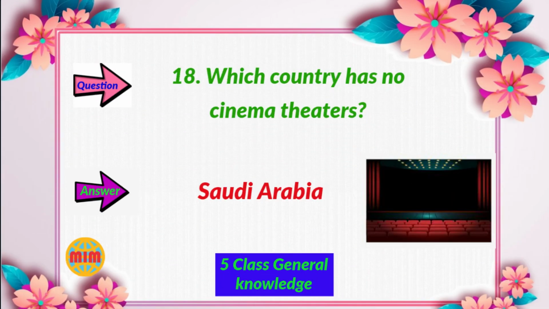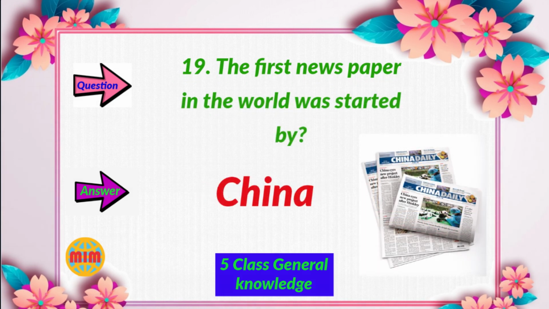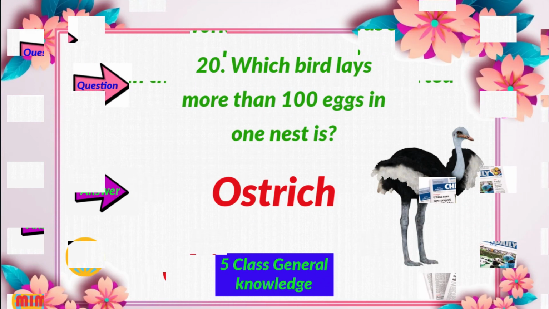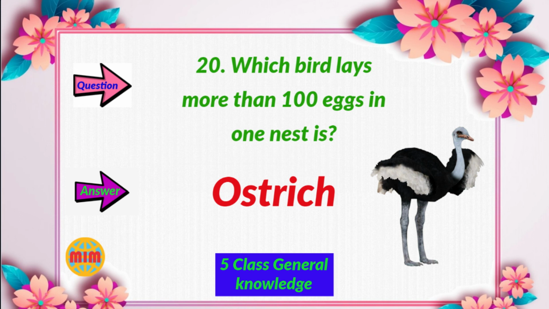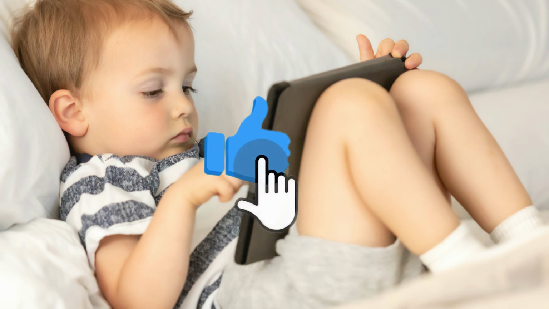Question number 18. Which country has no cinema theatres? Your answer is Saudi Arabia. Question number 19. The first newspaper in the world was started by? China. Question number 20. Which bird lays more than 100 eggs in one nest? Your answer is ostrich.